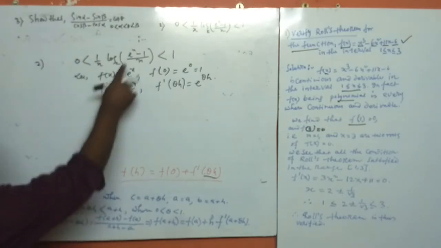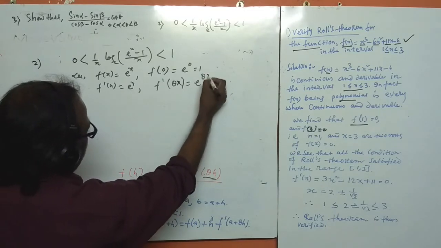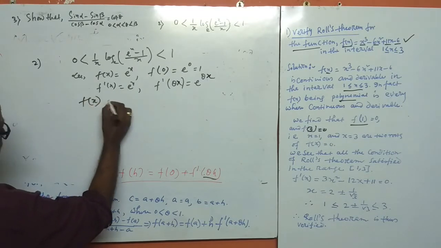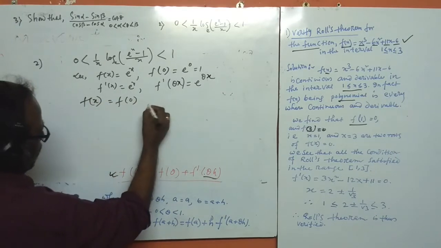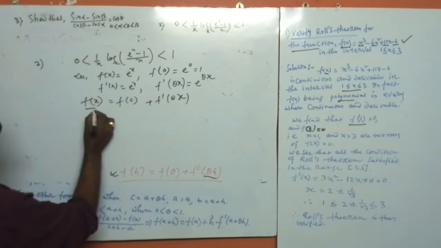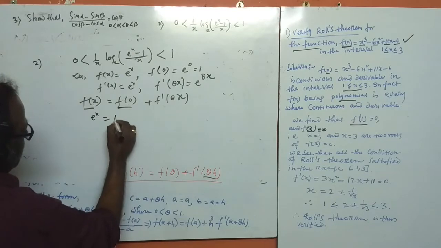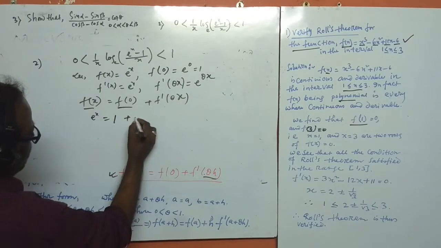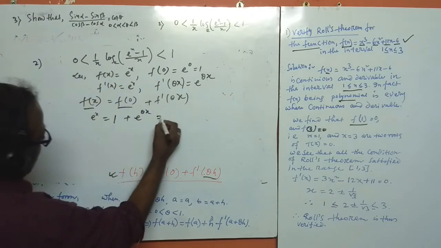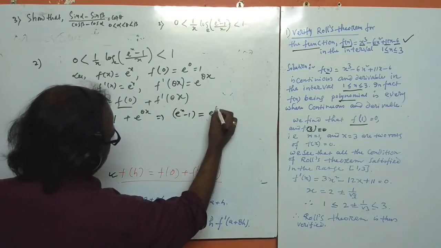Put h as x here. From Lagrange's mean value theorem, f(x) = f(0) + x f'(θx). Here f(x) is e^x, f(0) is 1, and f'(θx) is e^(θx). Transferring 1 to the left-hand side, we get e^x - 1 = x e^(θx).